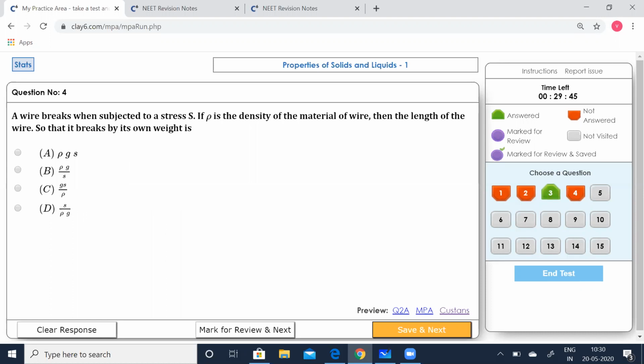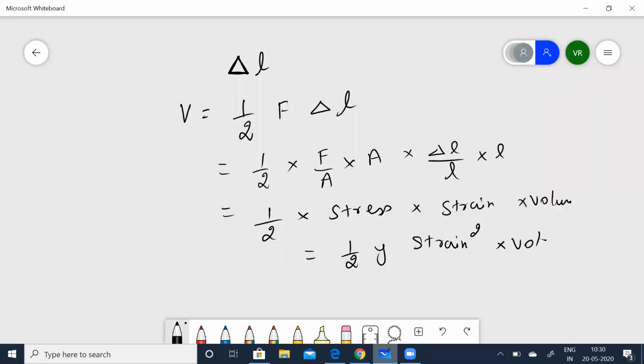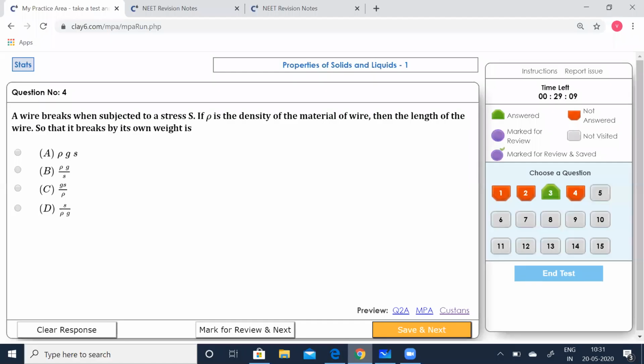Go to the next. A wire breaks when subjected to a stress S. If rho is the density of the material of wire, then the length of the wire so that it breaks by its own weight is what? Let's quickly solve that. Let L be the length of the wire. The stress due to the length L is S is equal to L rho G, or L is equal to S by rho G. Let's see which option is correct. Yes, D option is correct. Click that, go to the next.